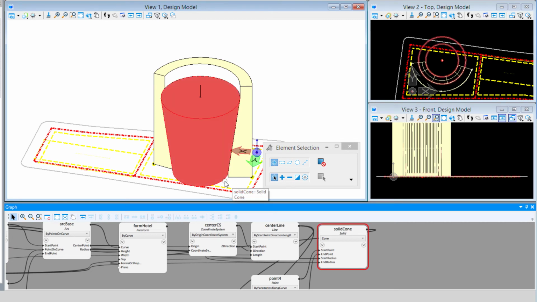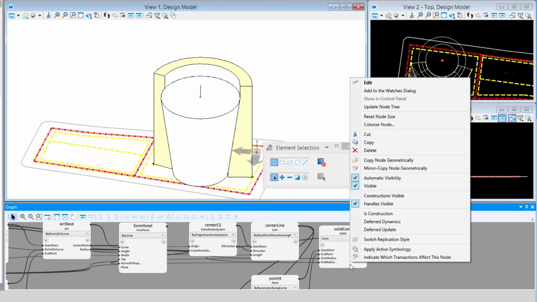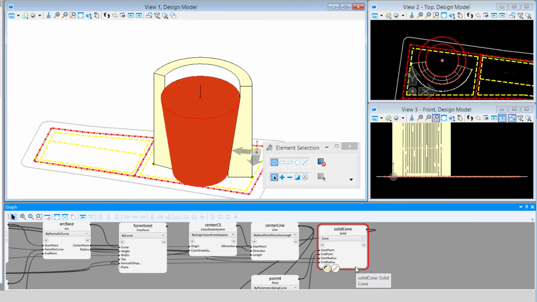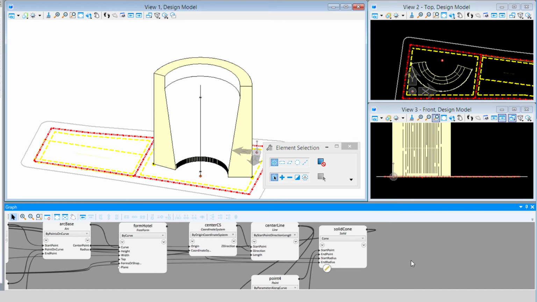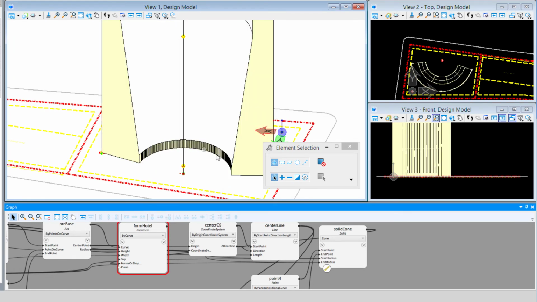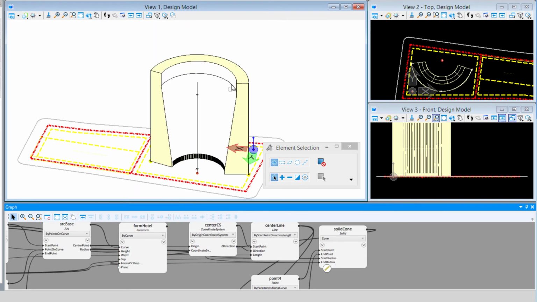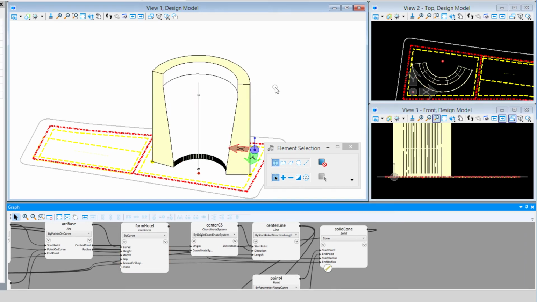But I don't want to see this cone in the model. So I'm going to right click on that node, and I'm going to turn on an option here which is construction. That will make it orange, and then I have another option which is to turn off constructions visible. So that makes it so that I don't see it. And now we can see how it's cut away that form. We've got a little bit here at the base, and then it's basically sloping up to the half point where it finishes.